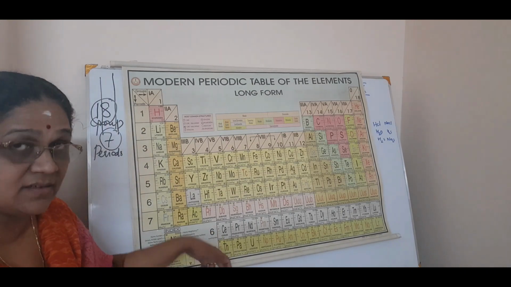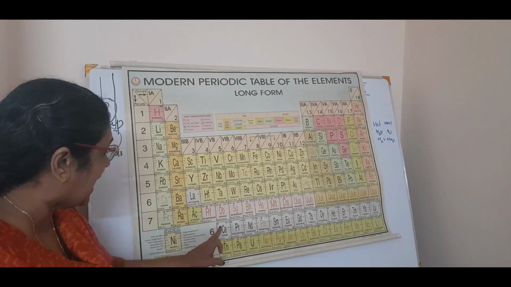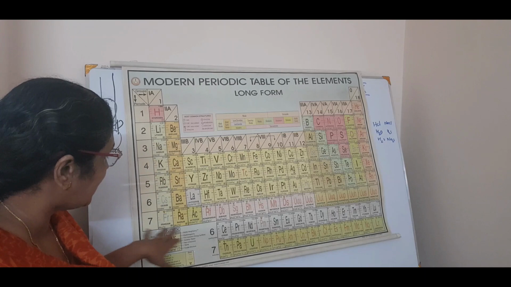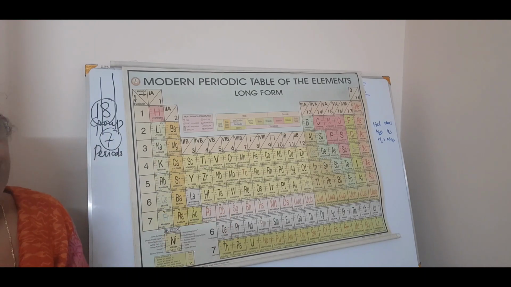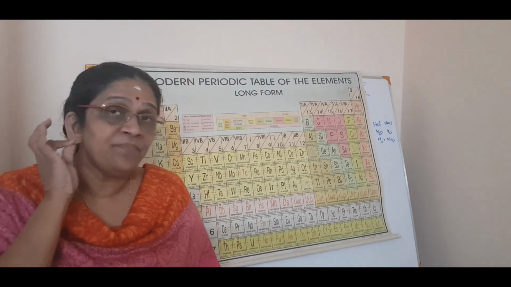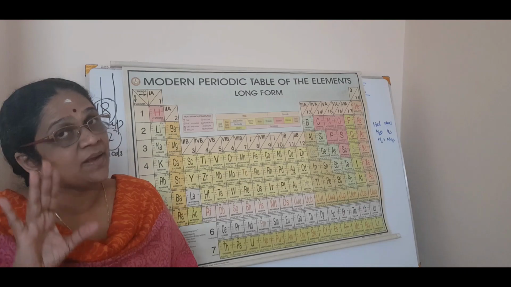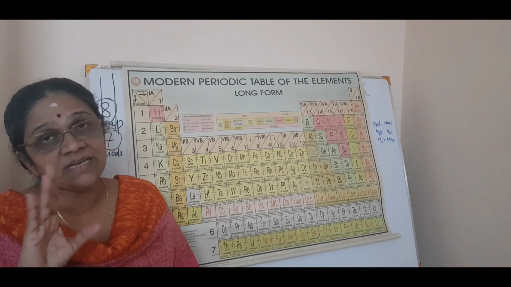You will study that in higher classes. This is the balance of this. See, the sixth group balance is this. So altogether there are only 7 periods. Okay, so what I want to say is that there are 18 groups and 7 periods in a periodic table.